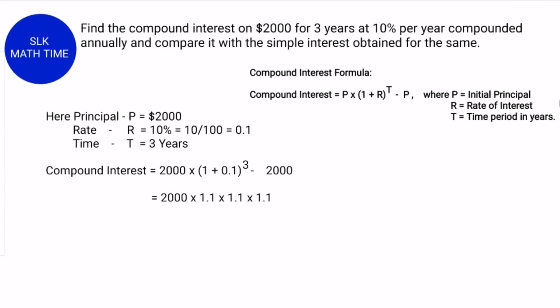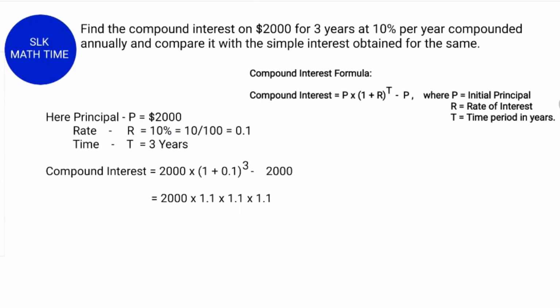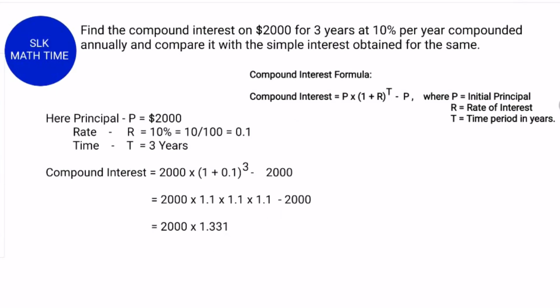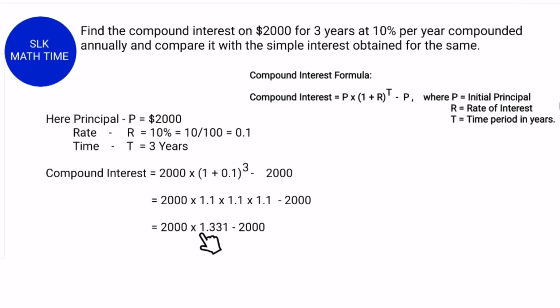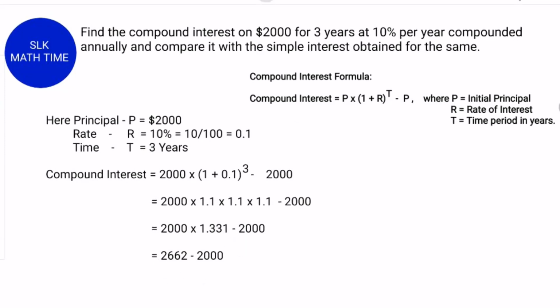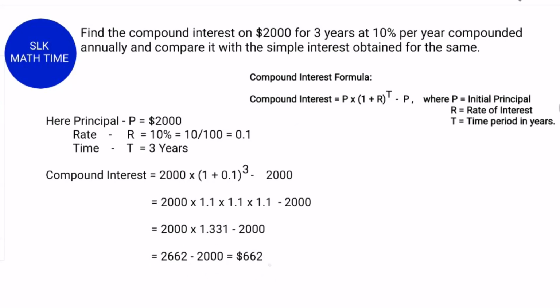1.1 the whole power 3 can be written as 1.1 into 1.1 into 1.1. When we multiply 1.1 into 1.1 into 1.1, we get 1.331. So it's 2,000 into 1.331 minus 2,000. 2,000 into 1.331 is 2,662, minus 2,000, which is $662.